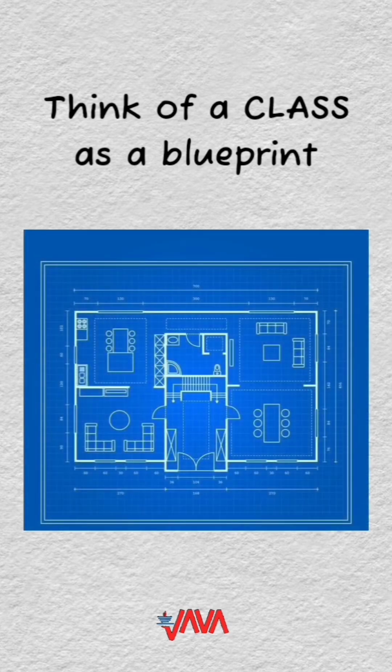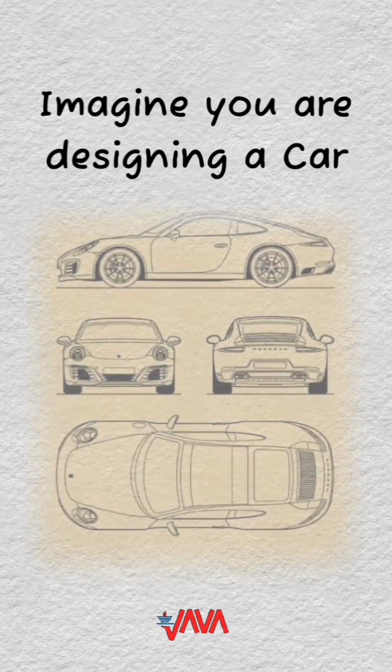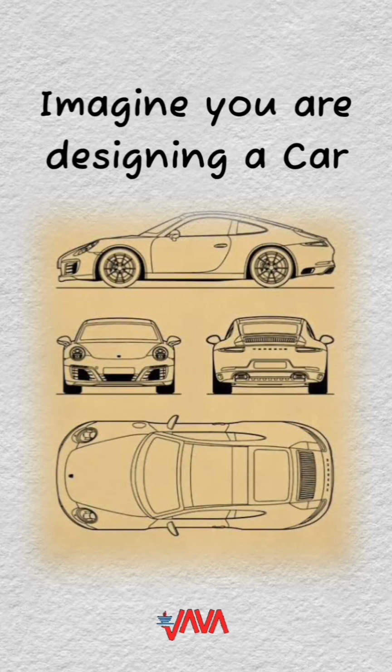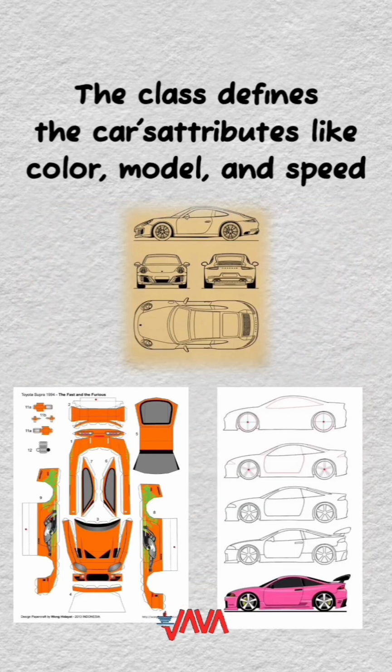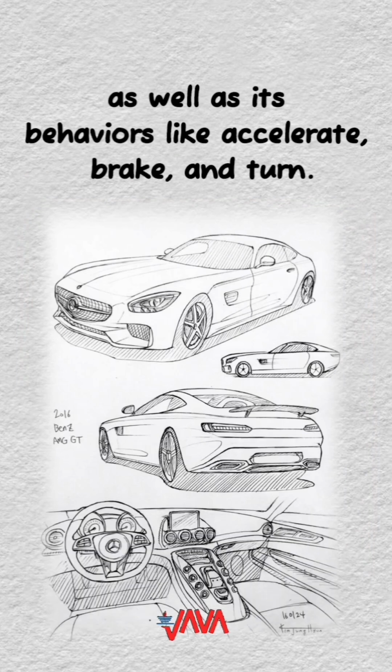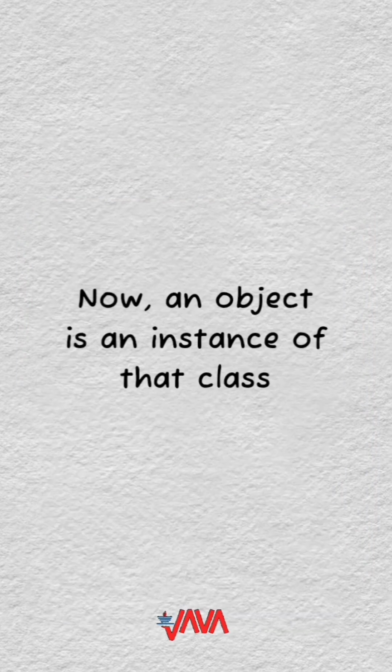Think of a class as a blueprint. Imagine you're designing a car. The class defines the car's attributes like color, model, and speed, as well as its behaviors like accelerate, brake, and turn. Now, an object is an instance of that class.